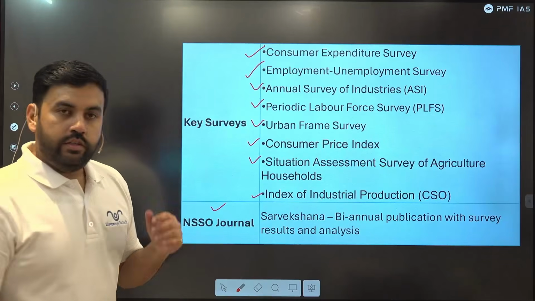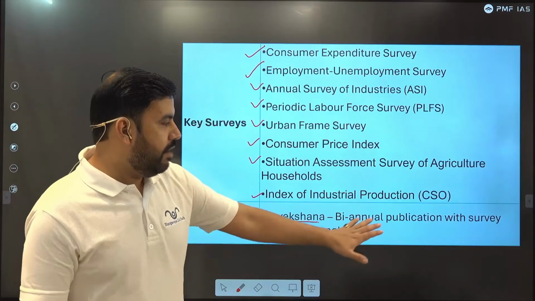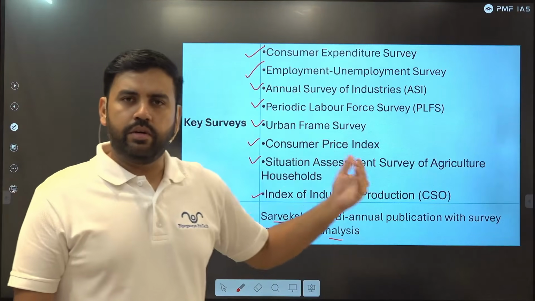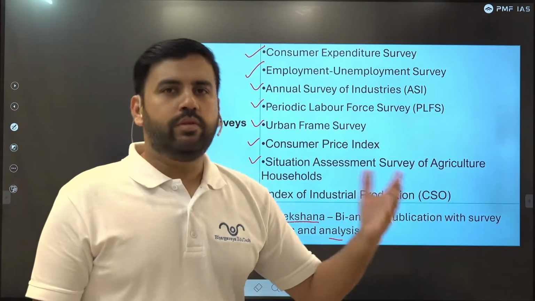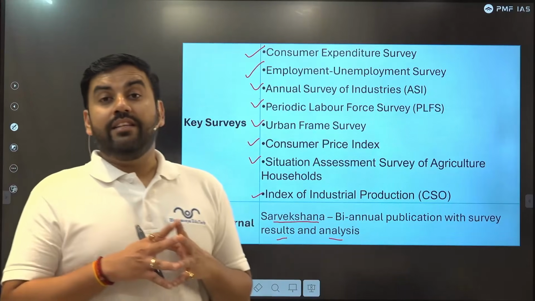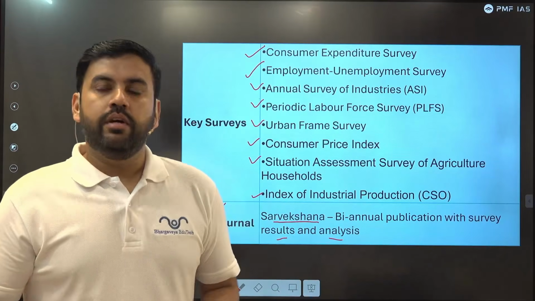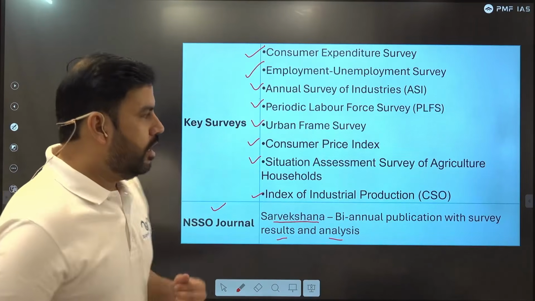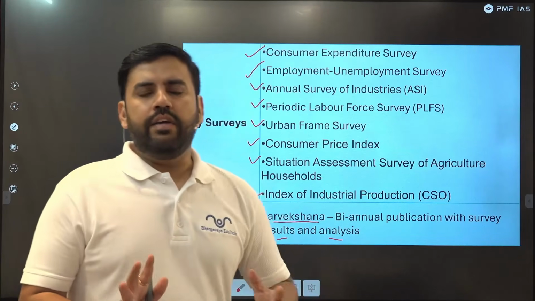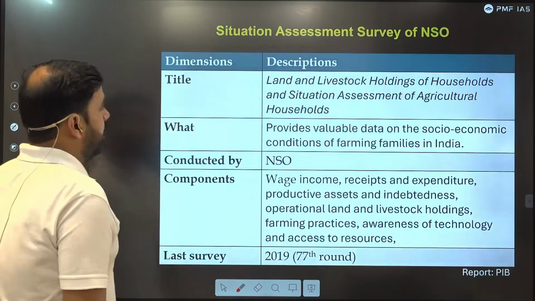NSSO has a journal, which is known as Sarvekshan. It's a biannual publication with survey results and analysis. So whatever surveys they conduct under a particular round annually, their reports are published biannually, that is, every 6 months, in a publication which is known as Sarvekshan. So I believe UPSC is not going to ask more detail than this. We have covered even beyond what UPSC would ask you in the examination.